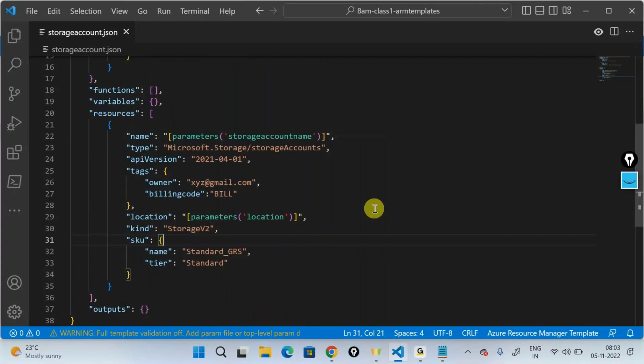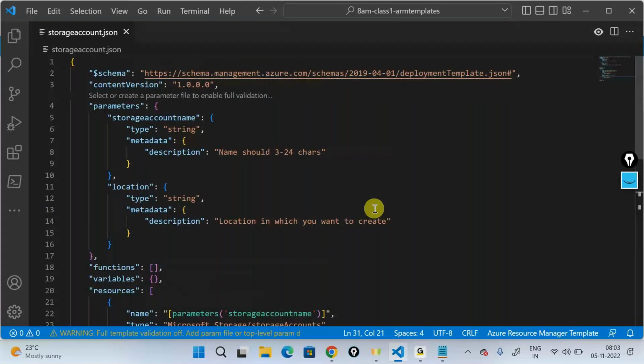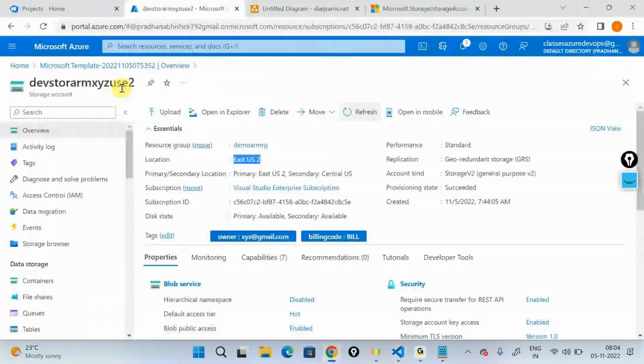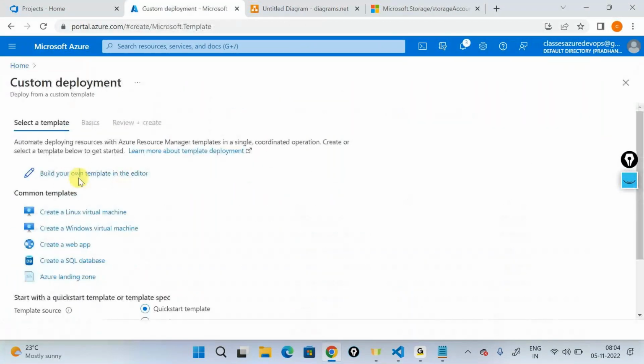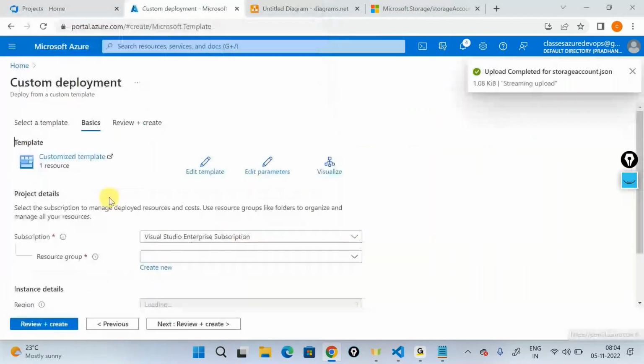All right, so I declared all these things and there is no actual value that I declared. My template is now reusable. When I say reusable, I'll go back to the Azure portal and say deploy a custom template. There's a build your own template option, load the file, and take the same file out here. I'll say save and it's going to ask me for the resource group.